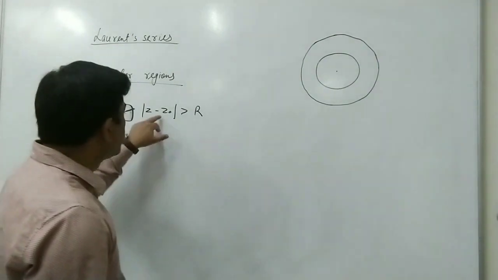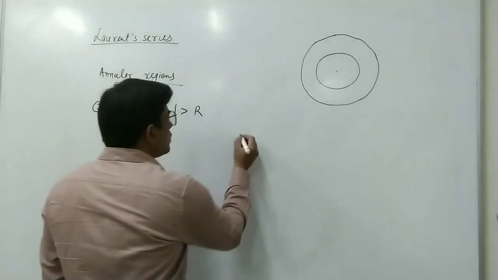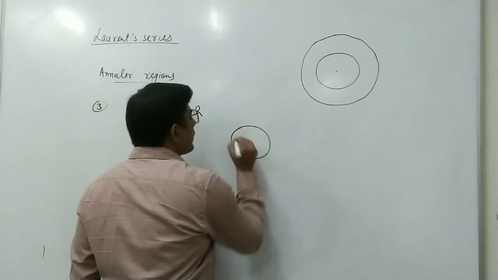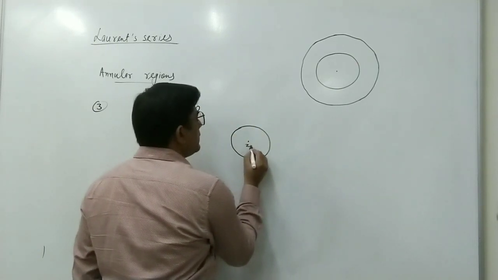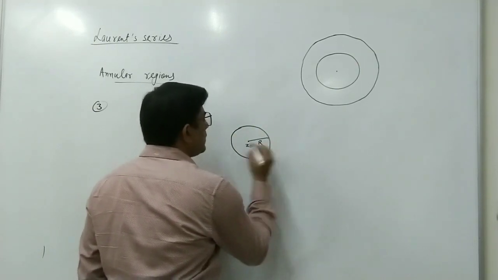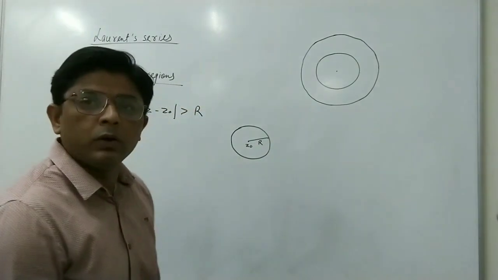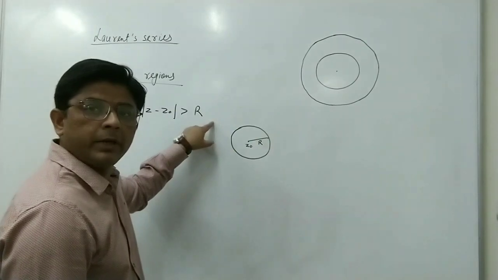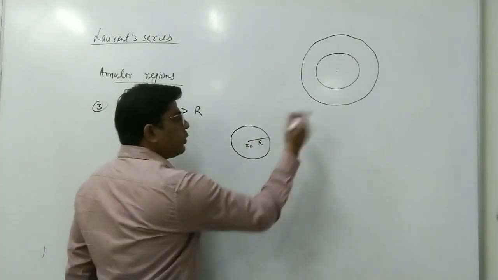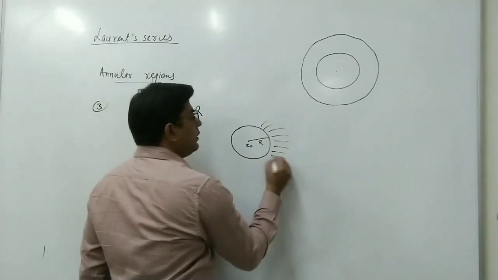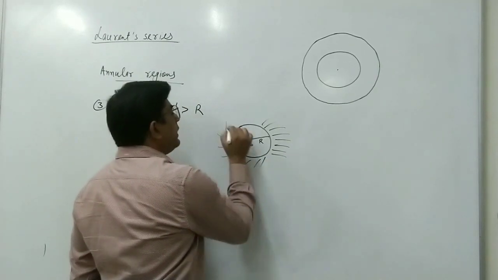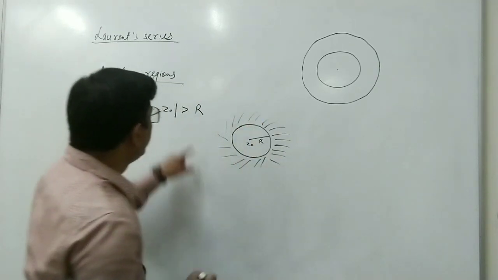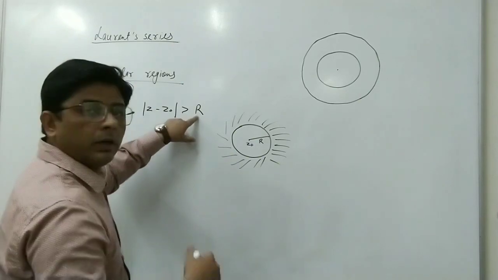First we make a circle with center z naught and radius r. Now mod z minus z naught greater than r means this is the region outside this circle, because we have taken those points which are greater than r.